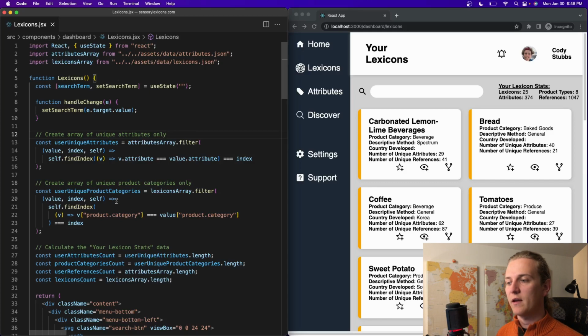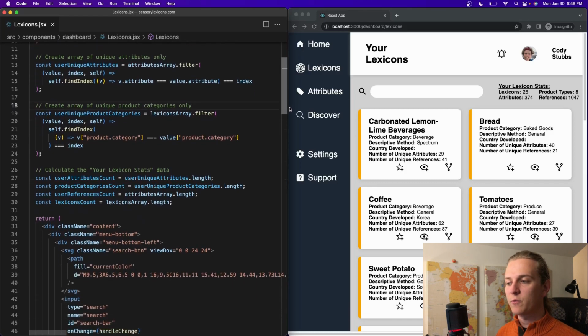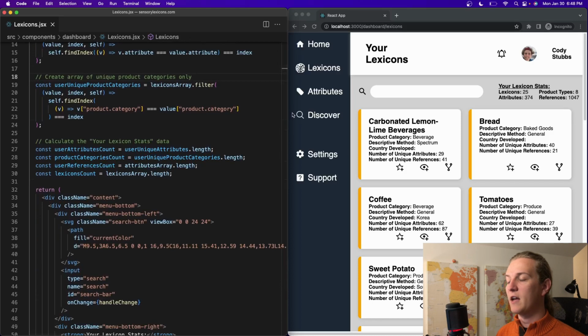I'm doing the same thing with the unique product categories, and that's coming from the lexicons array. Those two things will be important for calculating the number of unique product categories and the number of unique attributes. We see that here and here.